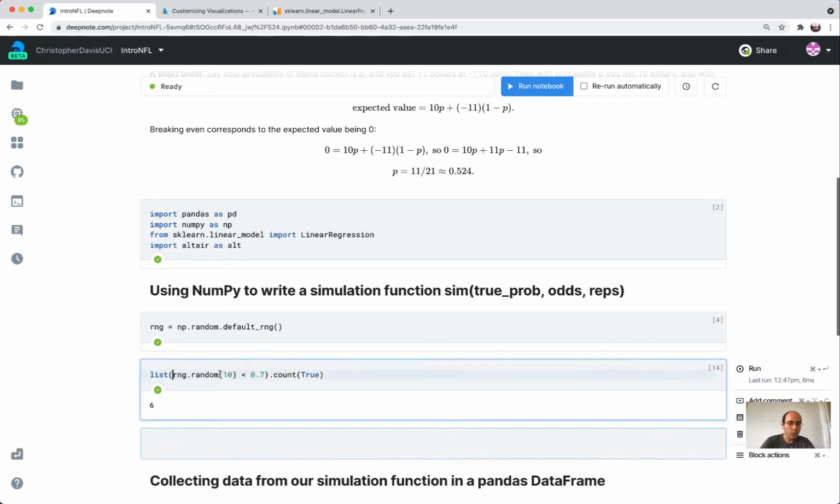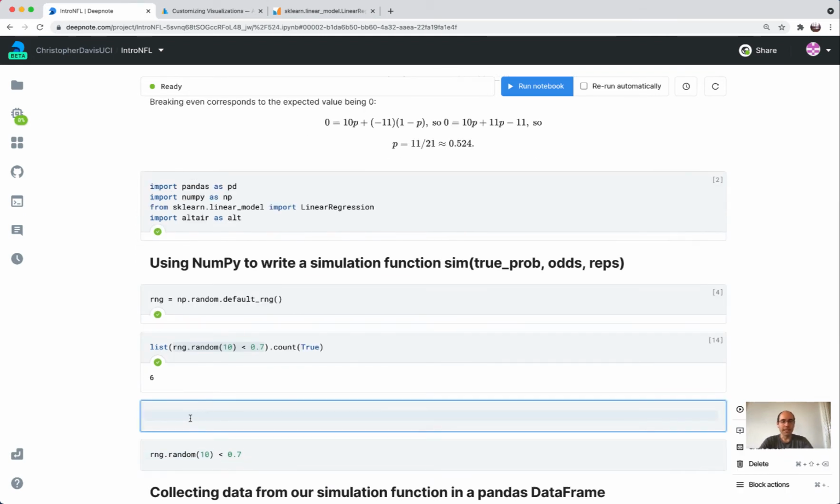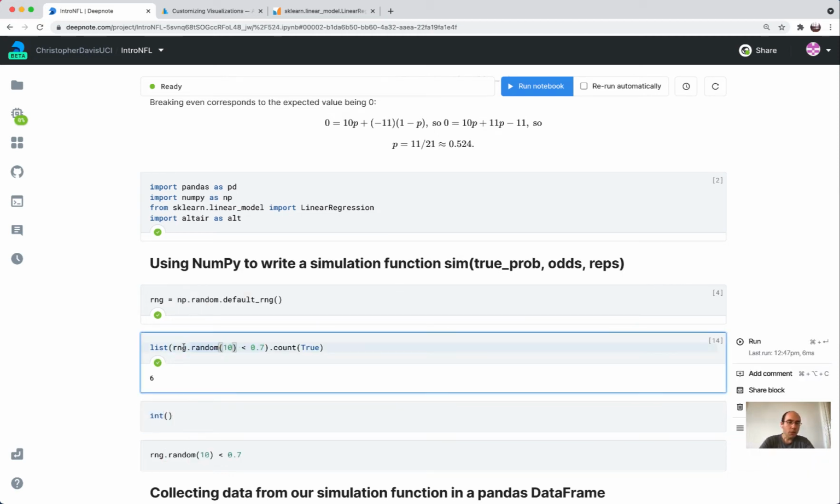Okay, and then another way. So let me give you the intuition behind this first. So this list and then parentheses, that was telling Python, convert this thing. Like, what was this thing? So if you ever want to know what something is in Python, you can wrap it in the function type.